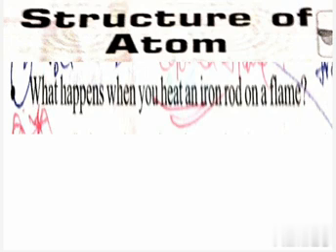Can we observe any other color at the same time when one color is emitted? When the temperature is high enough, other colors are also emitted.